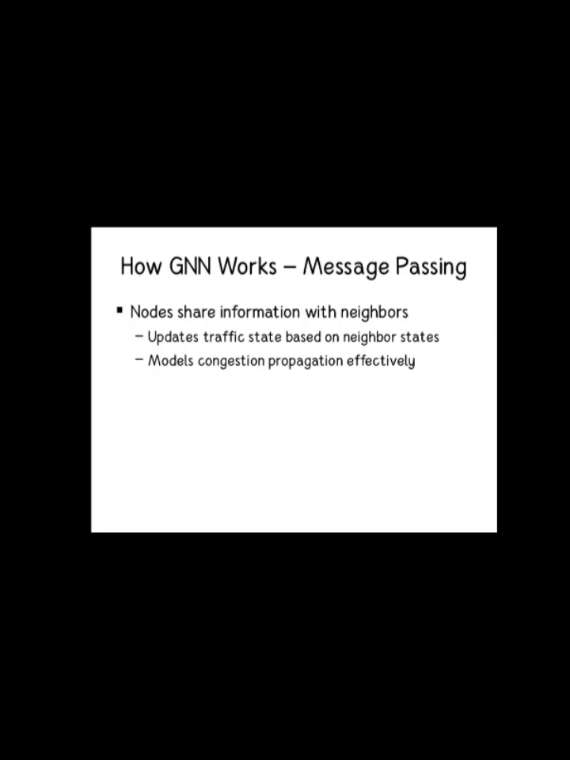Step 2 is message passing. Each node collects information from its neighbors. For example, if junction B is congested, it sends this information to A and C.